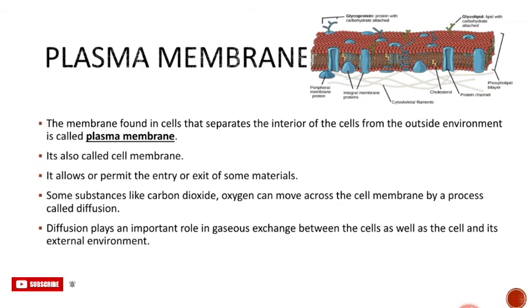So let's see how the movement of substances takes place into the cell and how they move out. Some substances like carbon dioxide and oxygen can move across the cell membrane by a process called diffusion. Diffusion plays an important role in gaseous exchange between the cell and the external environment. There is a spontaneous movement of a substance from a region of high concentration to a region of low concentration. For example, carbon dioxide comes out from the cell, from high concentration to low concentration, by the process of diffusion. Similarly, oxygen enters the cell by the process of diffusion.